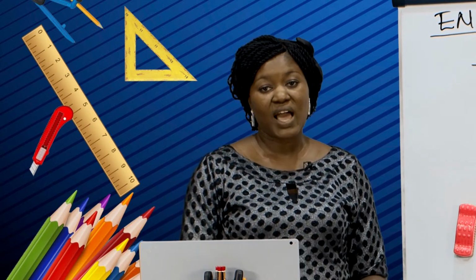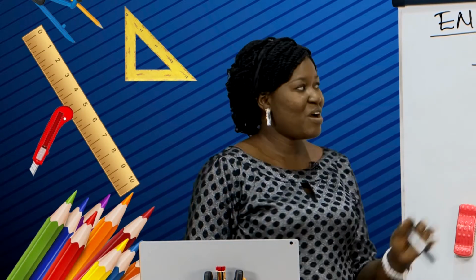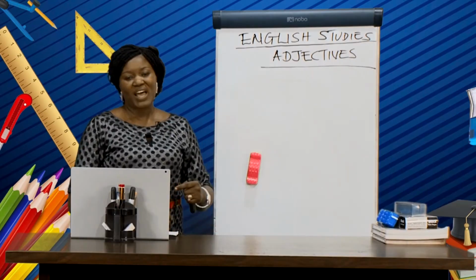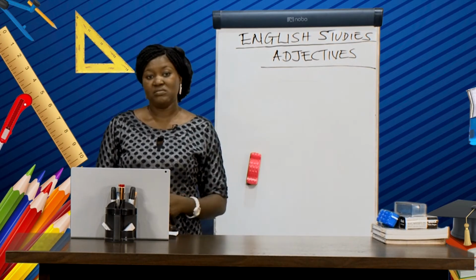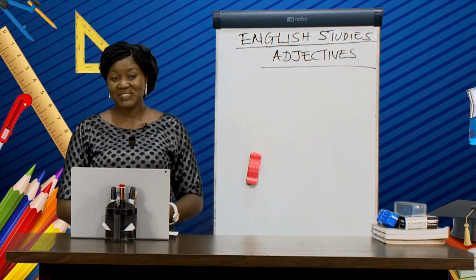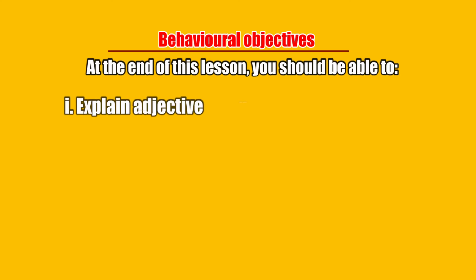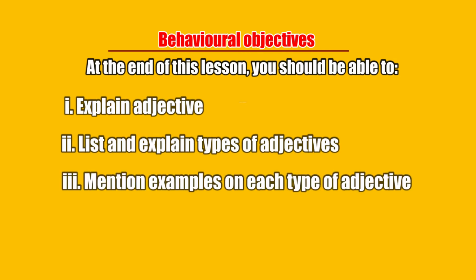Now, let's go into today's topic, which is adjectives. I'm sure you are familiar with this topic. And of course, I know that you can say 1 or 2 things about this topic. However, at the end of today's lesson, you should be able to explain adjective. You should be able to list and explain types of adjectives. And of course, you should be able to mention examples on each type of adjective.